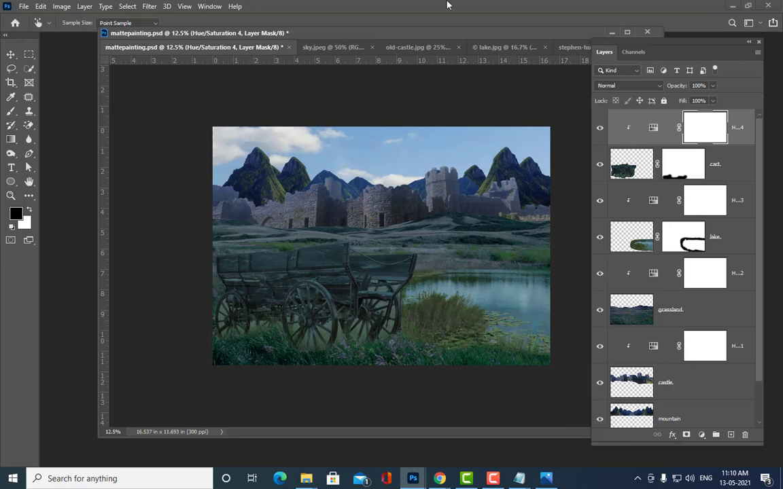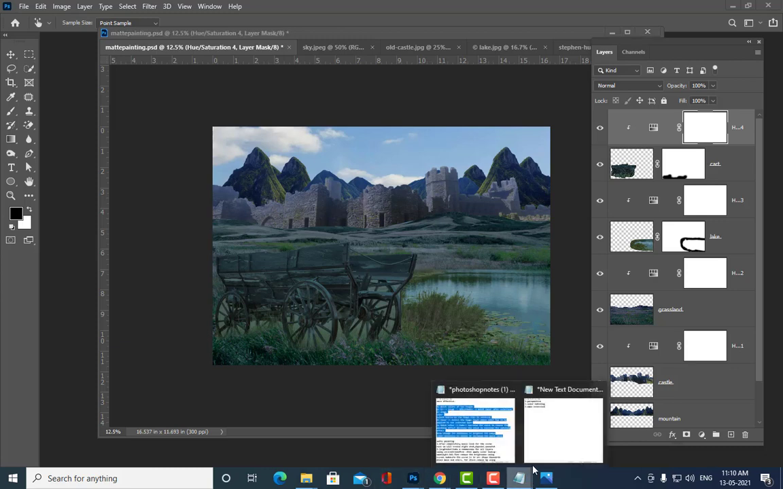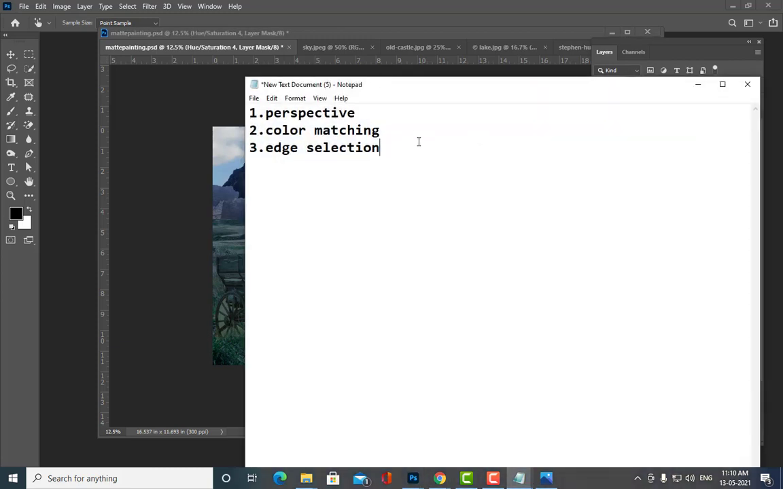Now the basic matte painting is completed. Now I want to create 3 different time zones. So what are the 3 different time zones? Let me show you what are the 3 different time zones.